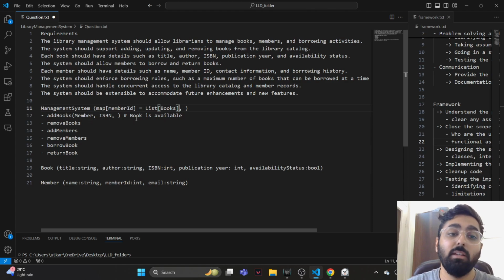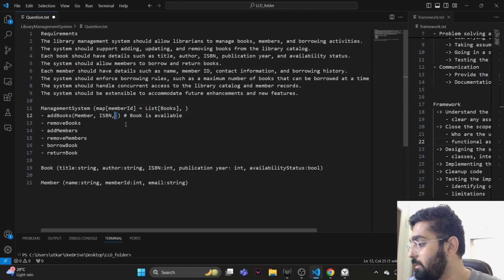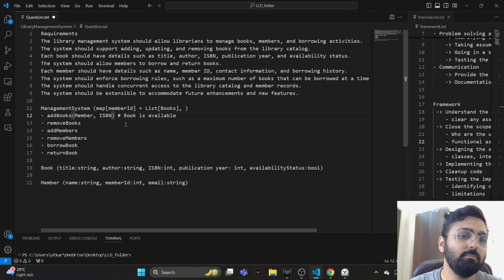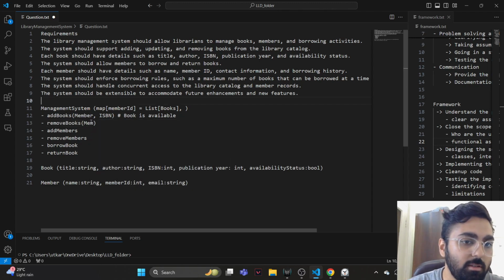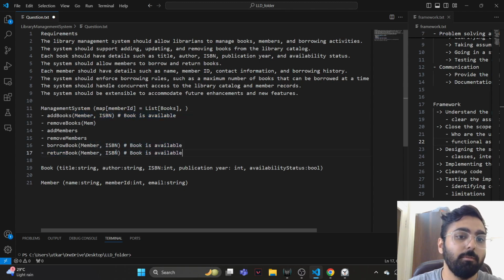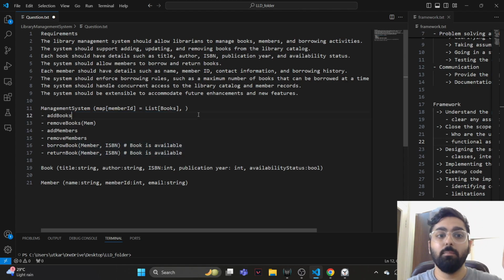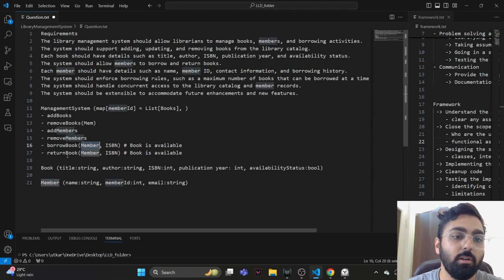So while adding a book, we need to know which member issued the book. We need to know the ISBN number of the book. Yeah, I think that's about it, right? And when we remove books, we need to know, oh, sorry, this is borrow book, right? One second, this is borrow book and this is return book. When we add a book, that is adding a book to the collection rather than borrowing a book. So this is borrowing a book, returning a book, member and ISBN, and the book status should change in both of these.